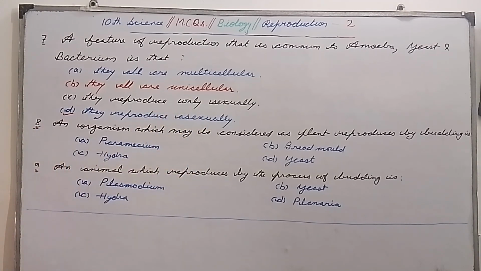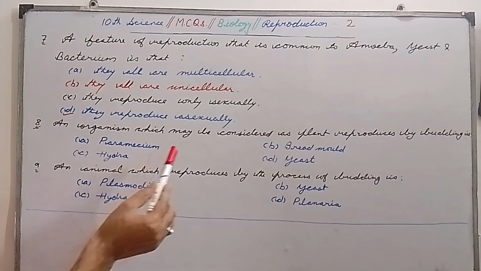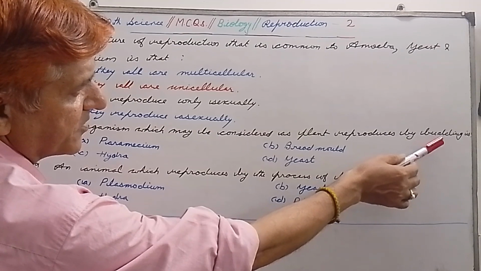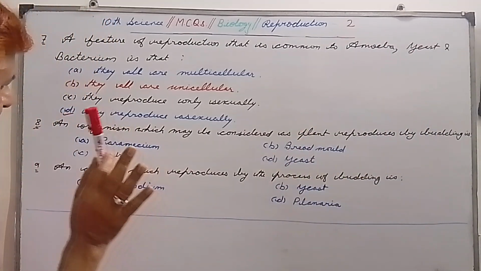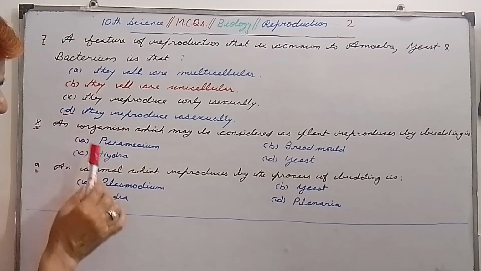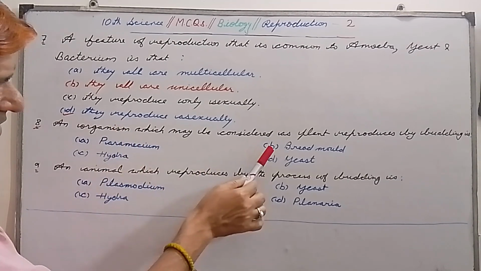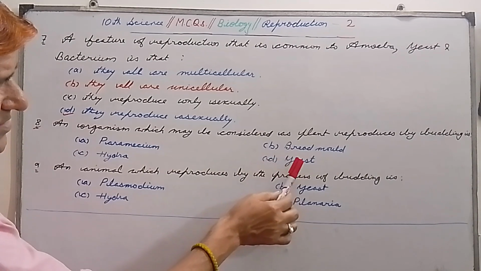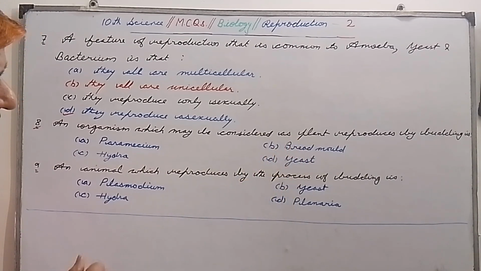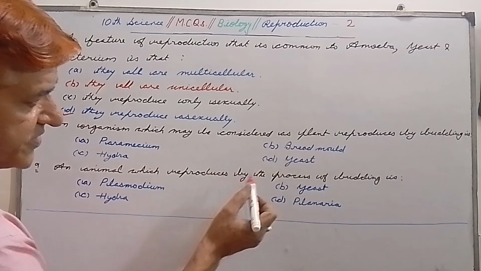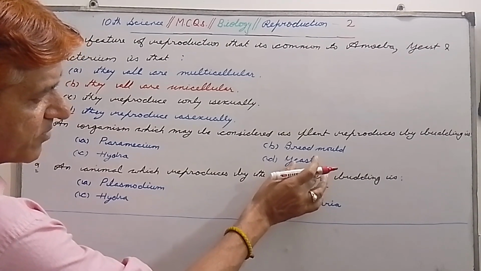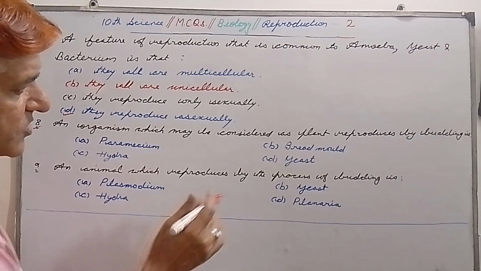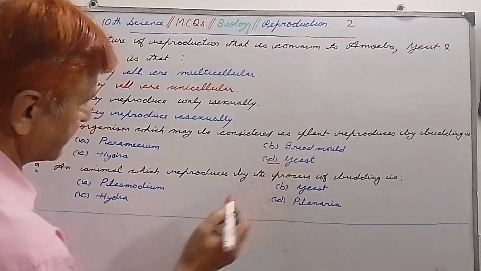Question number 8. An organism which may be considered as plant reproduces by budding is, first option is paramecium, second is bread mold, C is hydra and D is yeast. So my dear students, always remember that yeast is considered to be a plant which reproduces by budding. So D is the correct option.